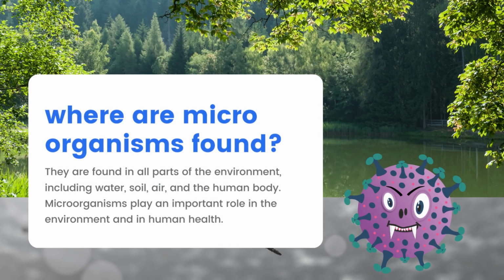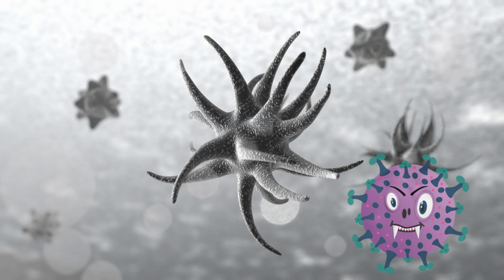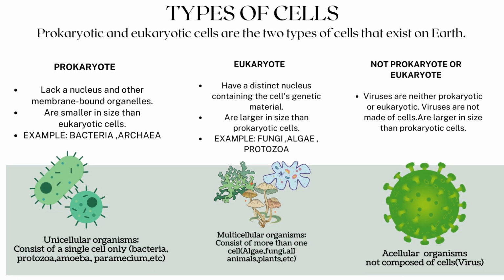Microorganisms are found in all parts of the environment, including water, soil, air, and the human body. Microorganisms play an important role in the environment and in human health. There are two main types of microorganism cells: prokaryotic cells and eukaryotic cells. Prokaryotic cells are the simplest type of cell.